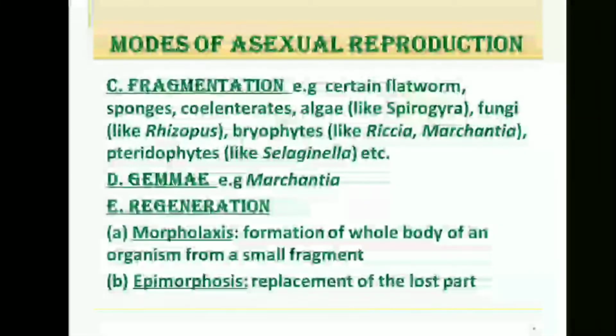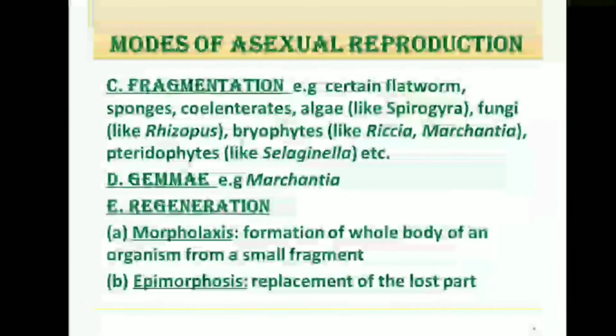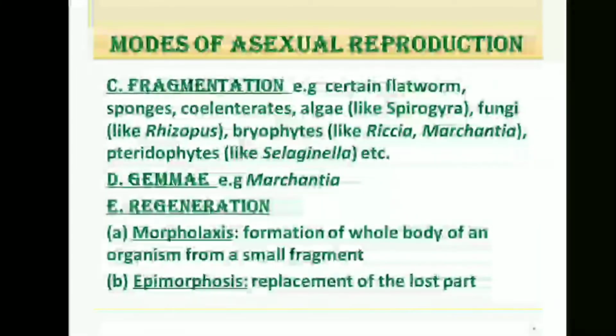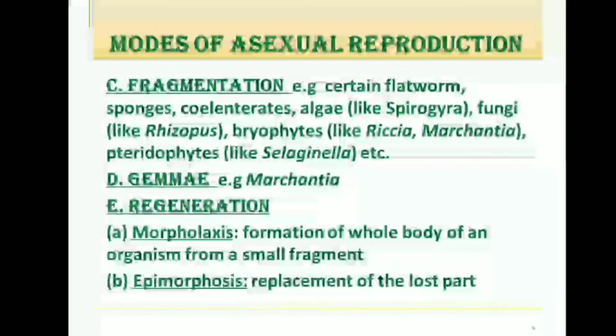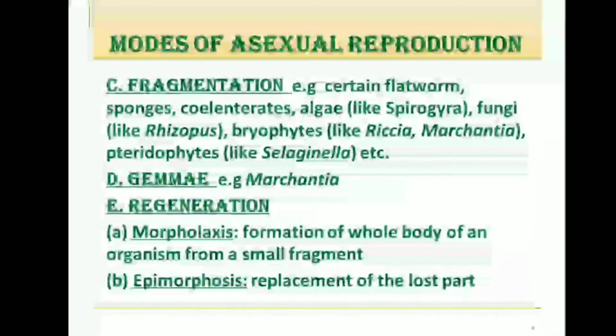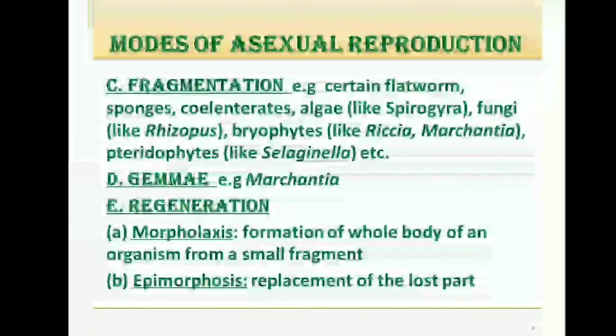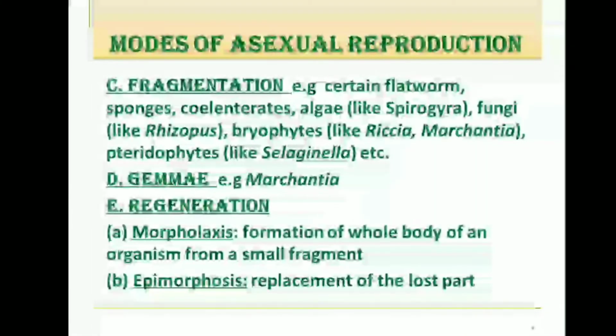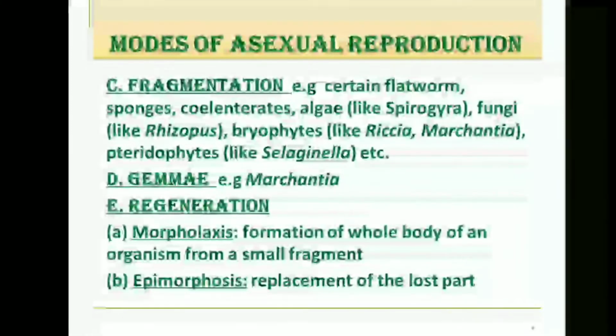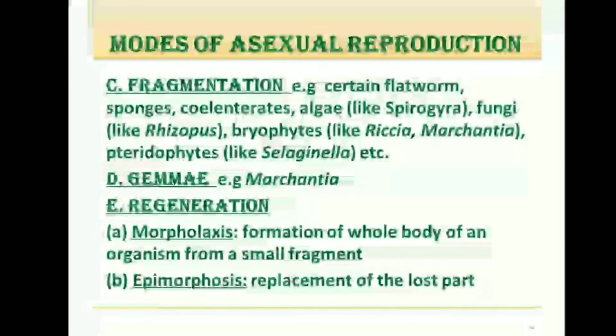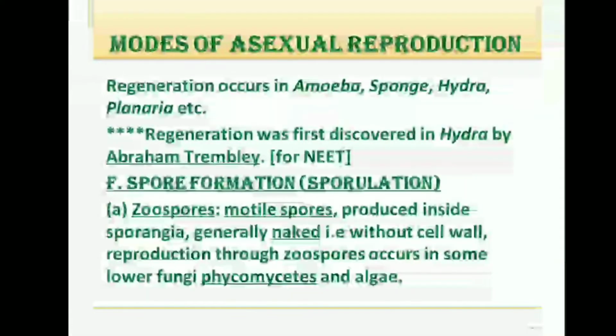Then the fifth mode of asexual reproduction is regeneration. Now, regeneration is the formation of the whole body of an organism. It can be done from a small fragment, and then it is known as morphallaxis, and it can be done with the replacement of the lost part, then it is known as epimorphosis.